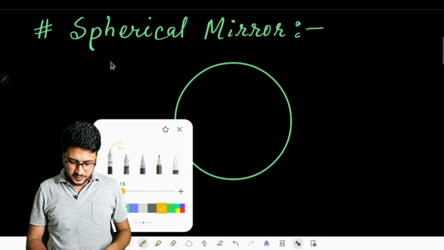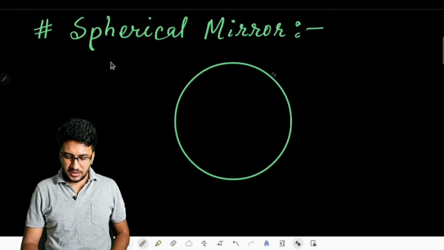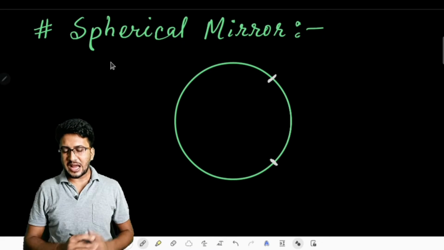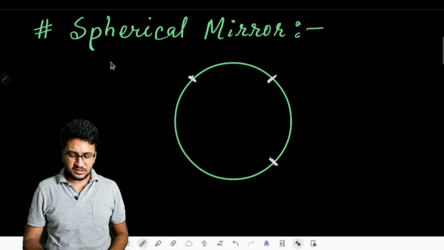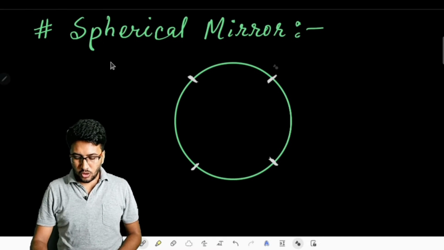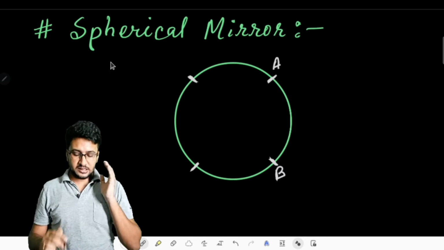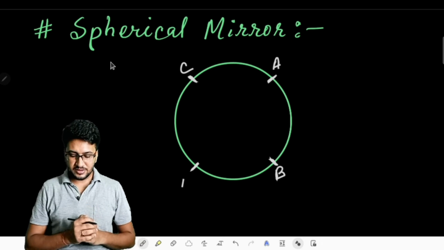Now in this glass sphere, I am going to cut a part of it, this much part I have cut, and the other part we are going to cut is this, suppose. So A to B becomes one of the cut parts, and C to D becomes the other cut part that we are having.